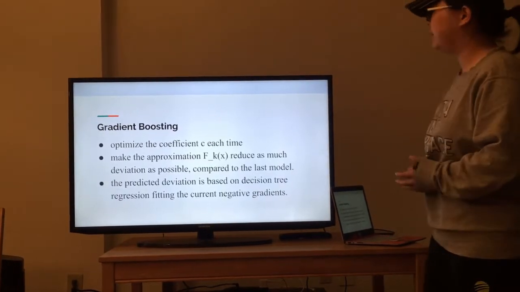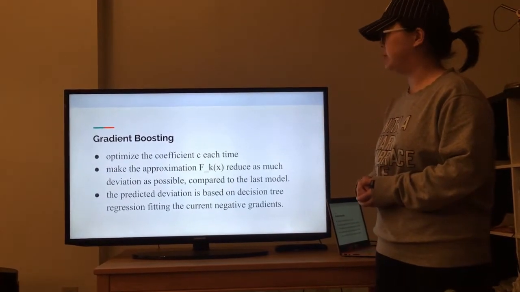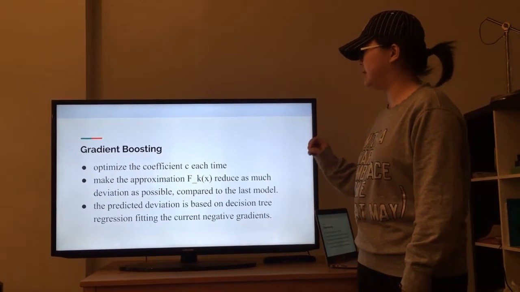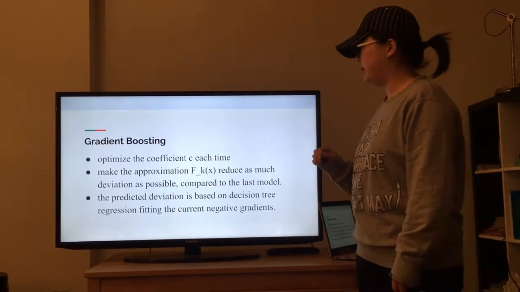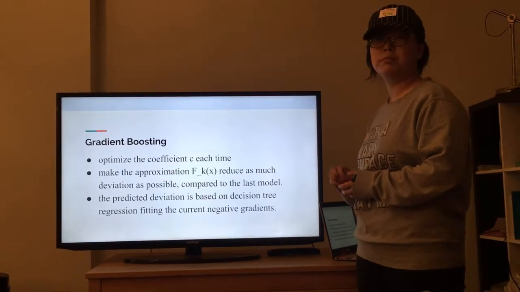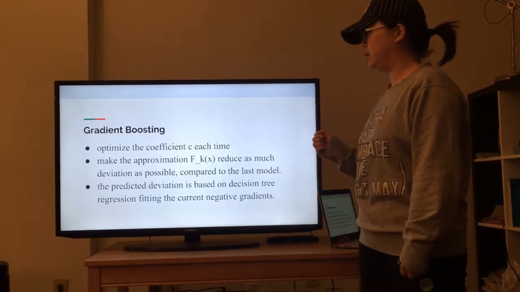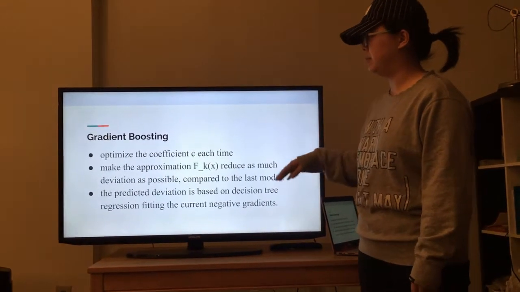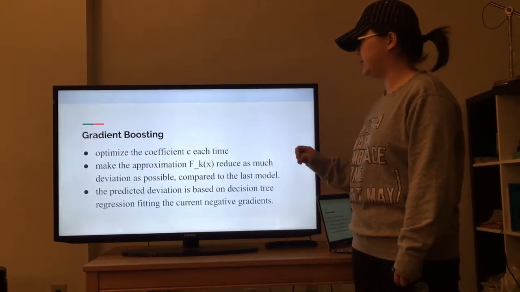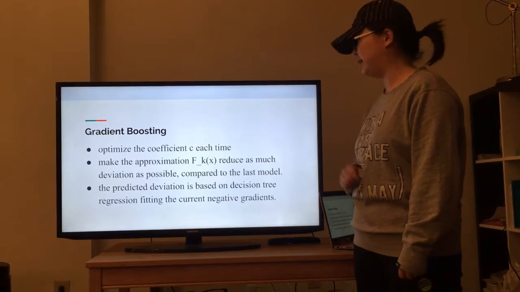So the main idea of gradient boosting with decision tree regression is that we optimize the coefficient c each time in order to make the approximation f(x) reduce as much deviation as possible compared to the last model. And for each step, the predicted deviation is based on decision tree regression fitting the current negative gradients.